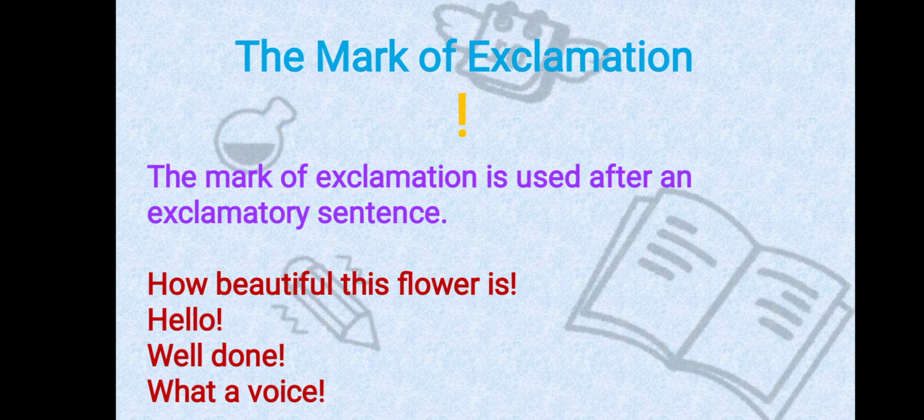I think you know what an exclamatory sentence is. The sentence which denotes sudden emotion and wish, that type of sentence is an exclamatory sentence. And when we use an exclamatory sentence, there we use the exclamation sign.